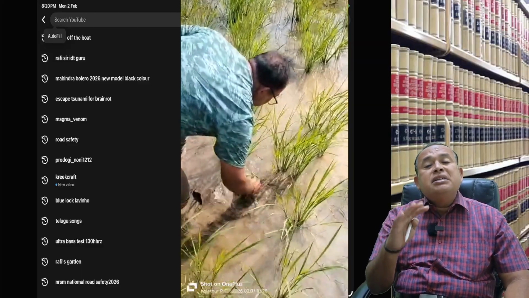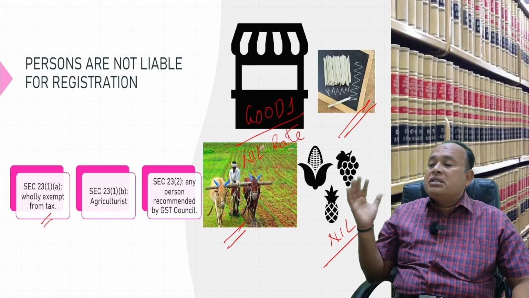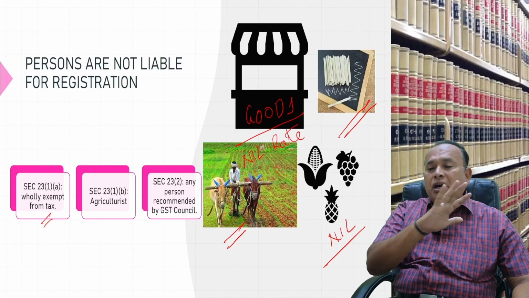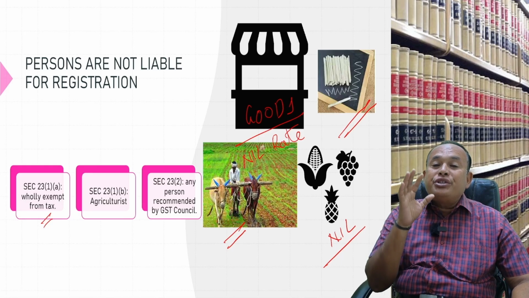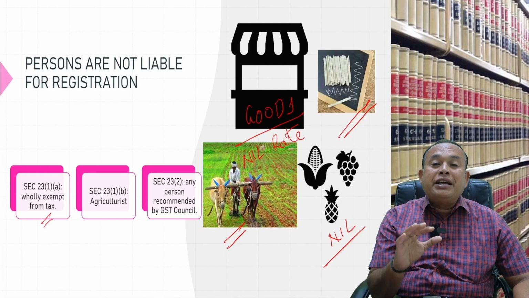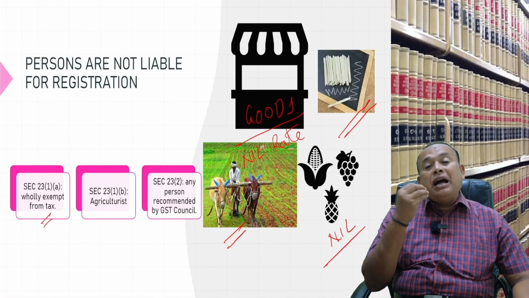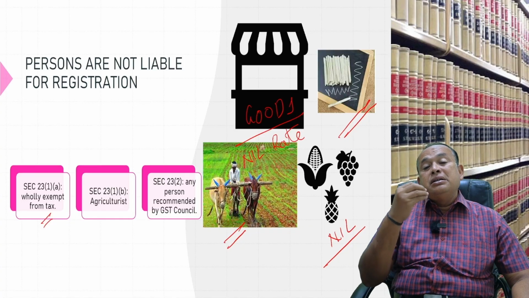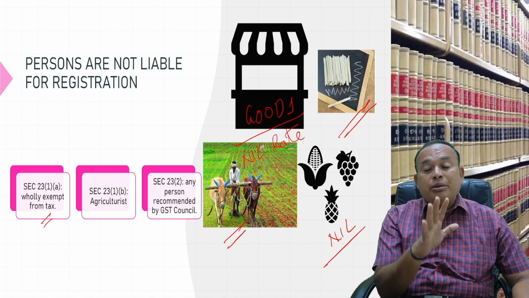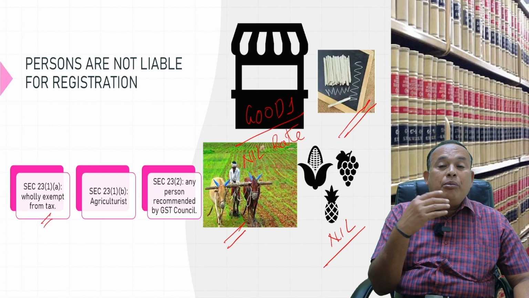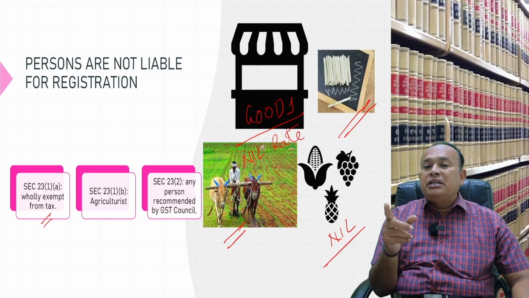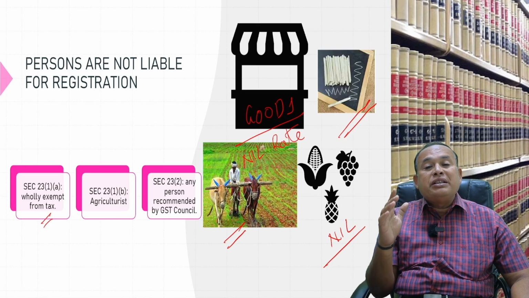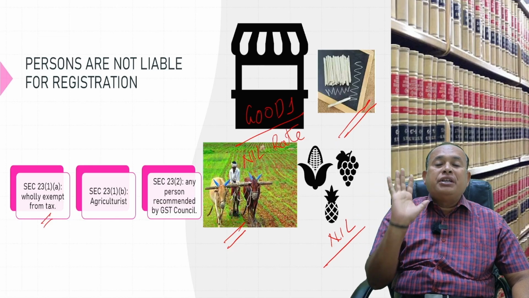My turnover is, let us say, 60 lakhs. Am I liable for registration? Section 23 of the CGST says that not liable for registration at all. But ensure that, Mr. Rafi, you should not have commercial coaching and training inflow. That means I am taking classes for budding chartered accountants with taxable supply, plus I am also providing agricultural produce which is exempted. In that case, the total aggregate turnover exceeding the threshold limit for registration, then I am bound for registration.